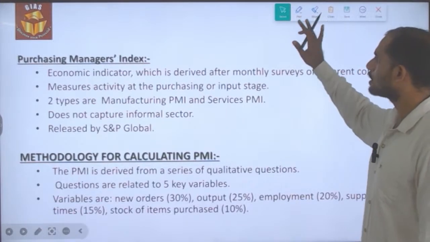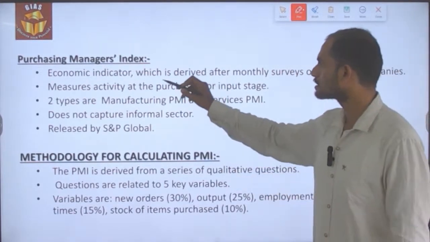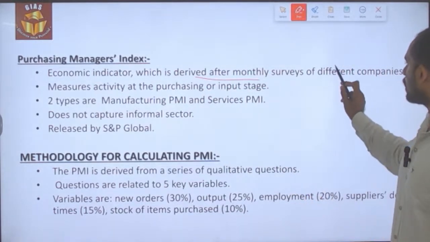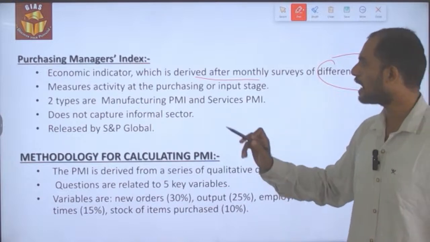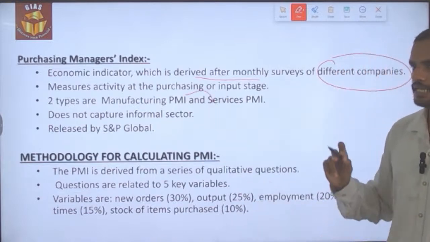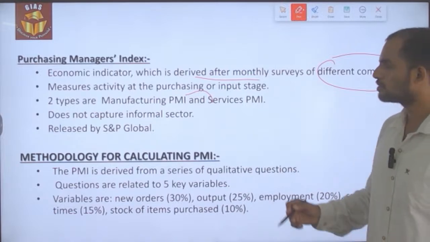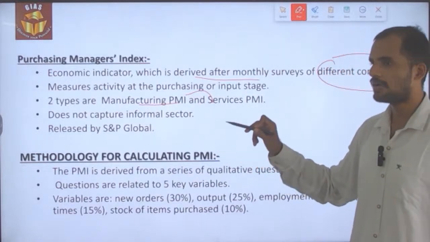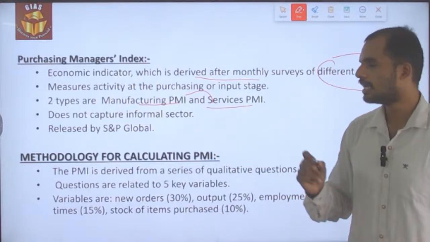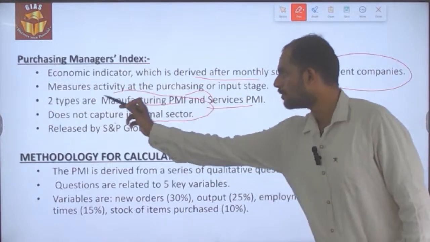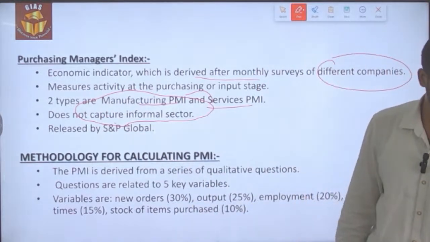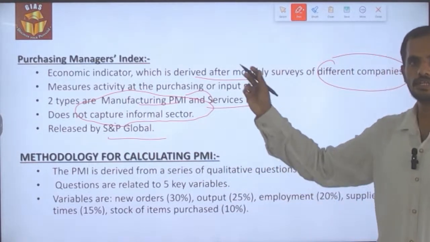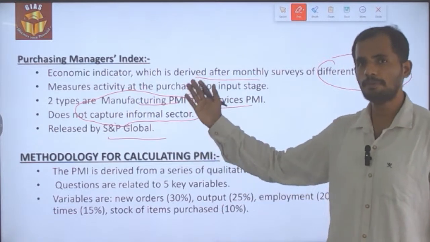And then let's look into what the Purchasing Managers' Index is. It is an economic indicator derived from monthly surveys of different companies, and it measures activity at the purchasing or input stage. There are two types measured under the PMI index: one is the manufacturing PMI value and the other is the services PMI value. They don't capture the informal sector, which is the biggest lacuna in this calculation, and it is released by S&P Global. So these are the details of the PMI from the prelims perspective.